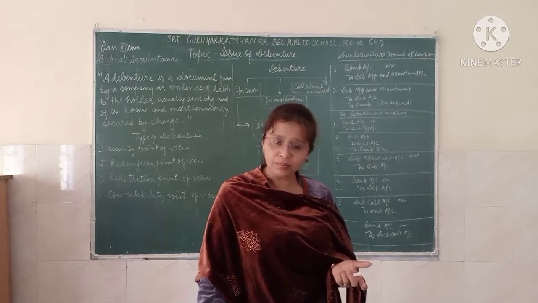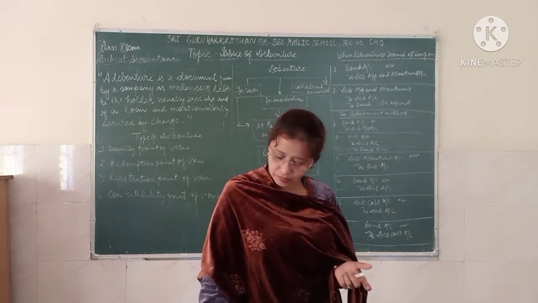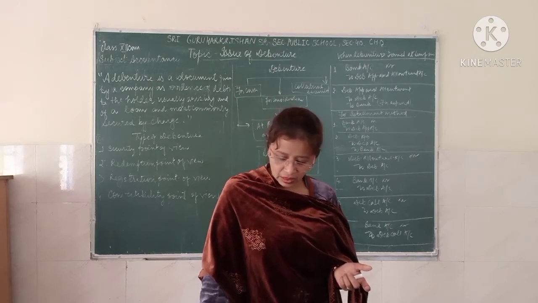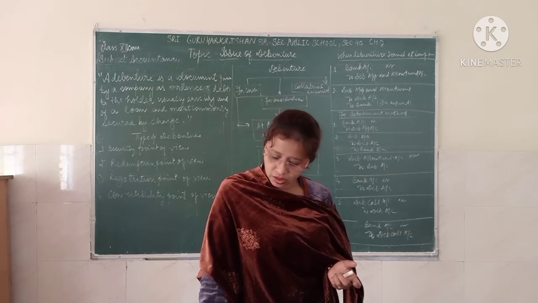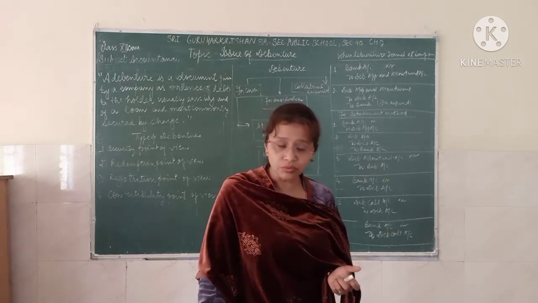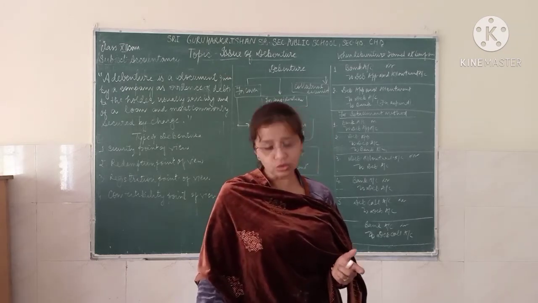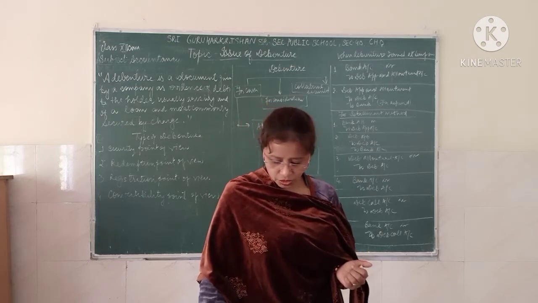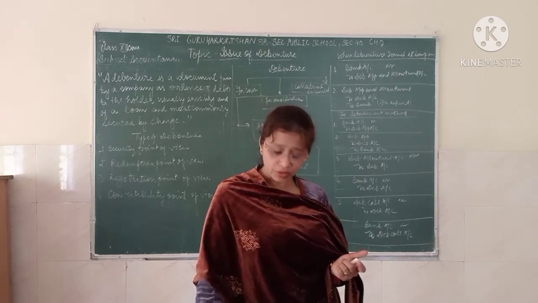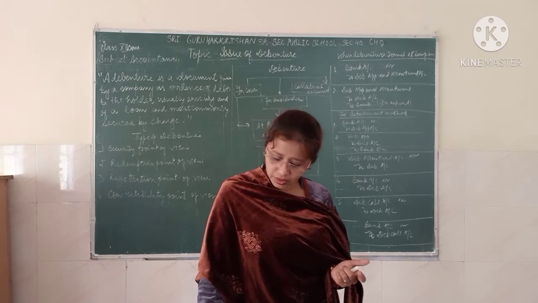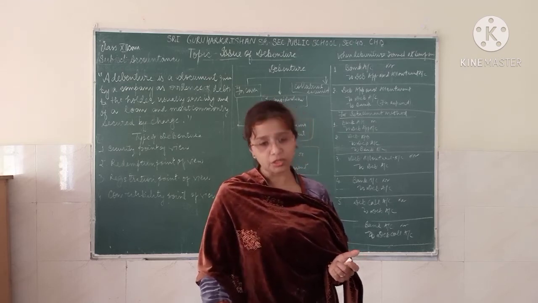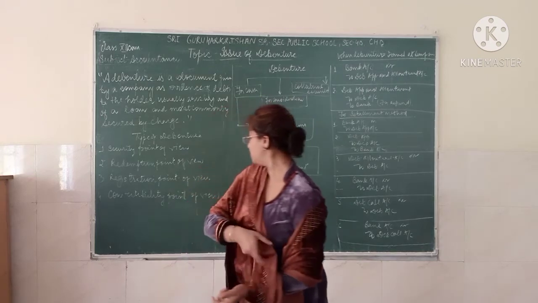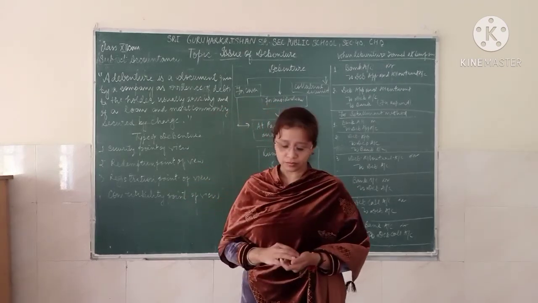If a part of the debenture amount is convertible into equity shares, they are called partly convertible debentures. If the full amount of the debenture is convertible into equity shares, they are called fully convertible debentures. Non-convertible debentures are debentures that are not convertible into shares. So these are the basic types of debenture.